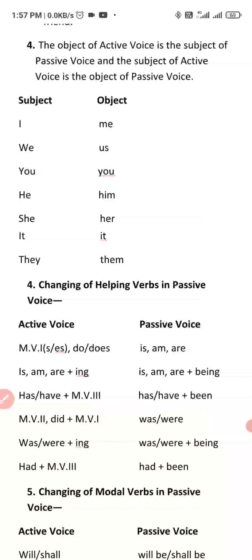Next rule: the object of active voice is the subject of passive voice, and the subject of active voice is the object of passive voice. My dear students, it is very important while converting an active voice into passive voice that you understand it.